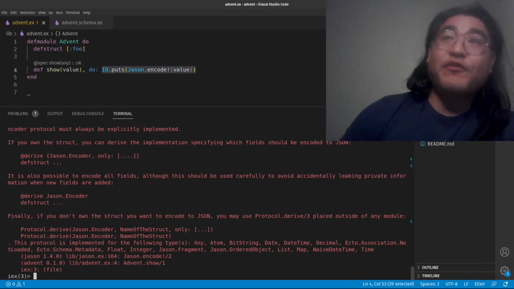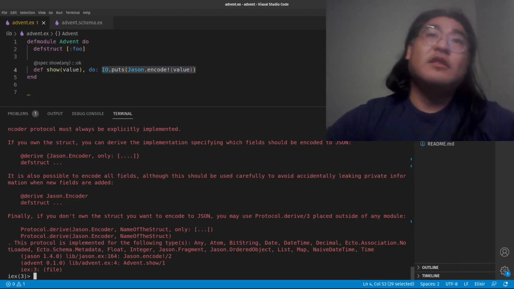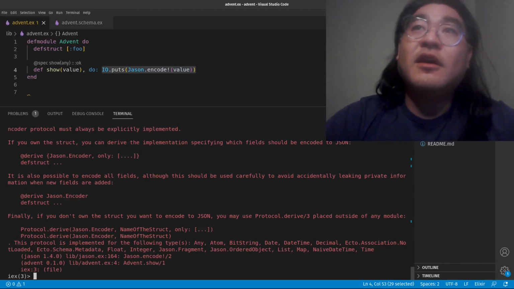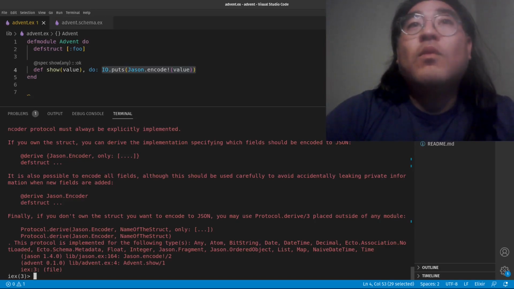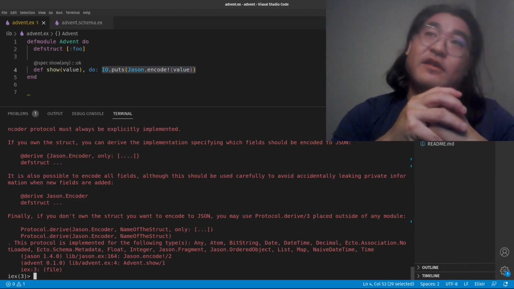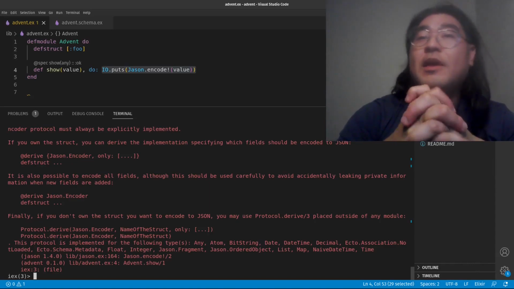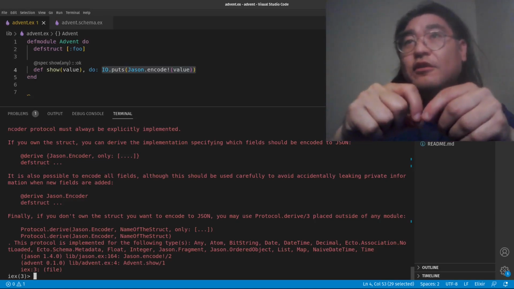In order to perform encoding of values into JSON, what the JSON library does is it creates an encoder protocol, and we talked about protocols in a previous video. What that means is that it will treat each different type of Elixir term and multiple dispatch based on the type of the term.